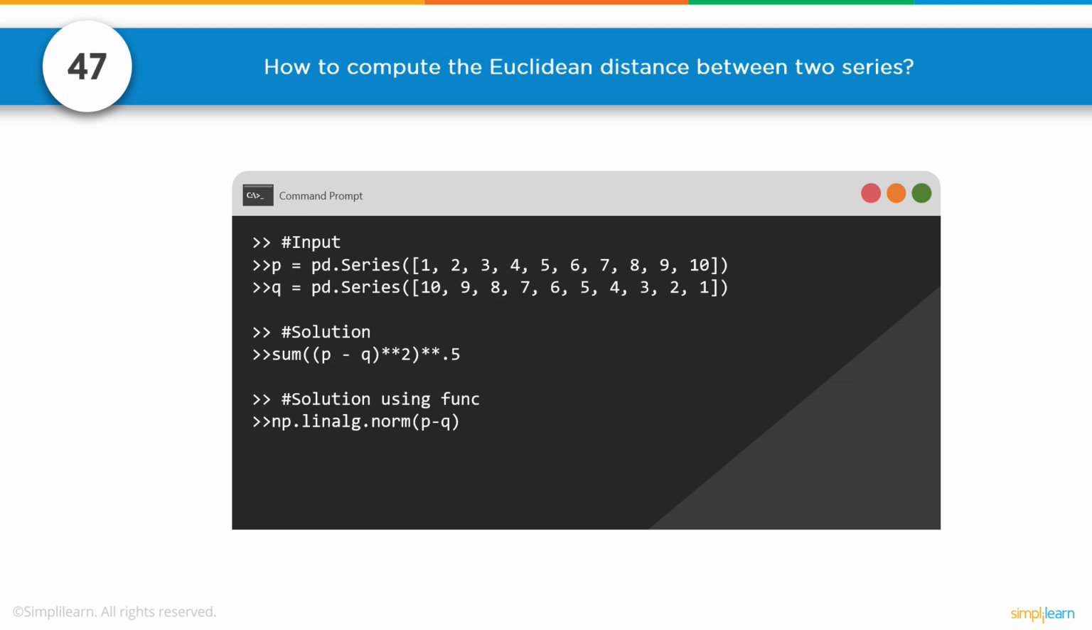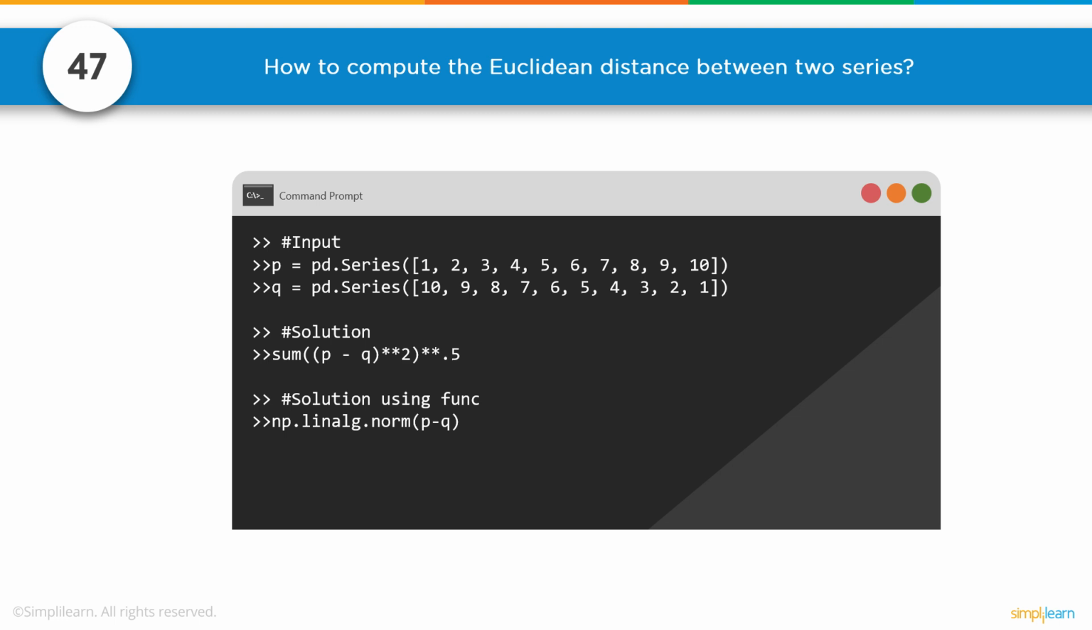Number 47, how to compute the Euclidean distance between two series. And this one's really cool because we have our pandas series, P and Q. And what I like about this one is they give us two solutions you can go with. And really you should kind of know both.